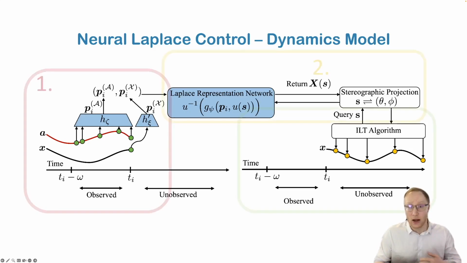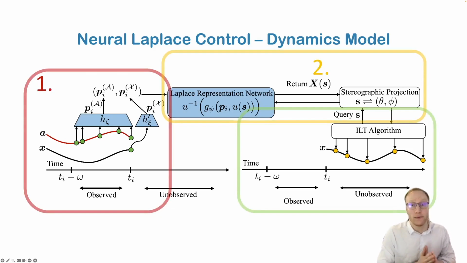This principally consists of three components: one, an encoder that learns to infer and represent the initial representation of the current state action trajectory up to a time t. Two, a Laplace representation network that learns to represent solutions of the state trajectory in the Laplace domain conditioned on the input state trajectories. And three, an inverse Laplace transform algorithm that converts a Laplace representation back to the time domain. We also note that Neural Laplace Control is preferable for nonlinear dynamics, as nonlinear delay differential equations can be solved explicitly in the Laplace domain through concepts like the Laplace domain decomposition method.